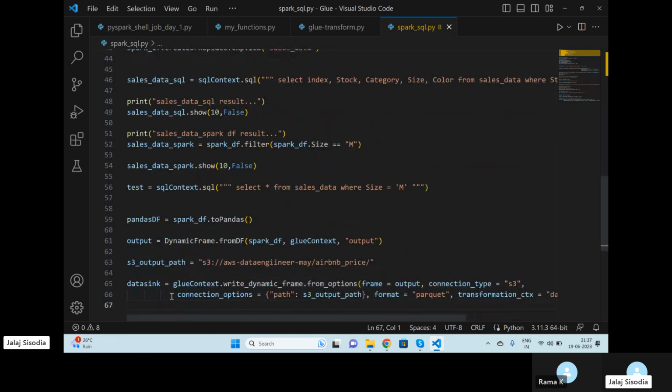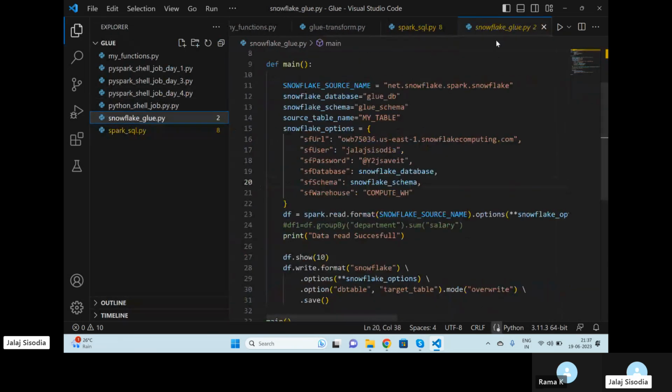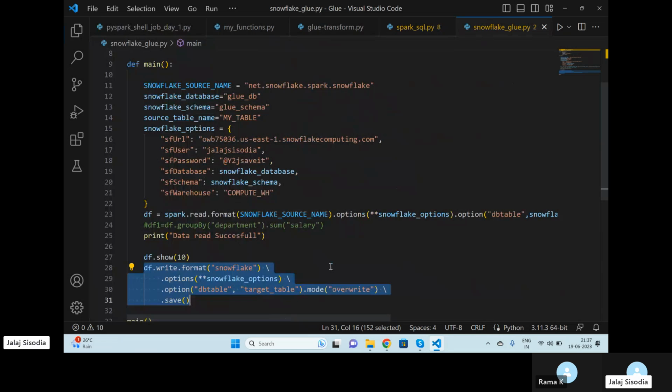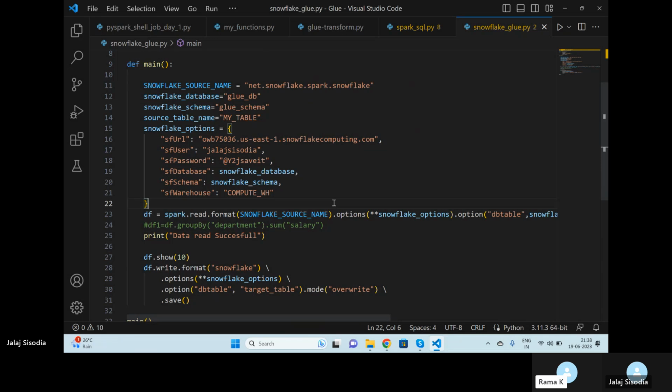Now I am saying data sink write dynamic frame instead of write dynamic frame, because this is going to write your job onto your S3. Instead of this, you will say Snowflake output, this one only. Write format, no need of read format. And that is the usual practice also. Just for the demonstration, for the example of how to read and how to write, I wanted to show those two things to you. The rest we have already covered.